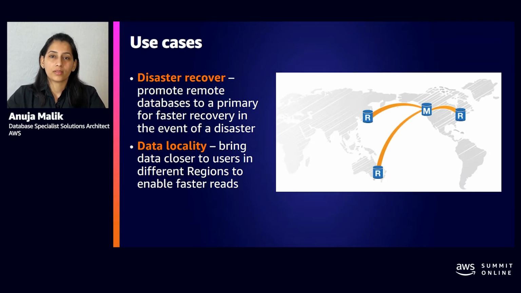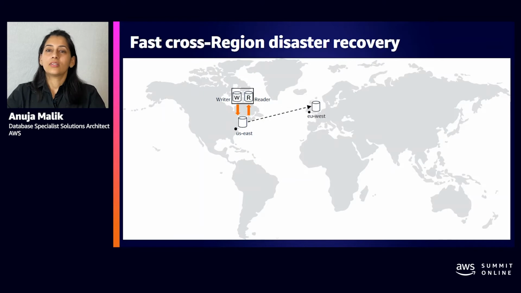for your remote users. All right, so let's take a look at the first use case, that is disaster recovery. When you have a natural disaster or any kind of regional availability issue, as I was referring to earlier, Global Database distributes your data and replicates your data across multiple different regions, so that you can have remote readers that can be promoted quickly for faster disaster recovery.